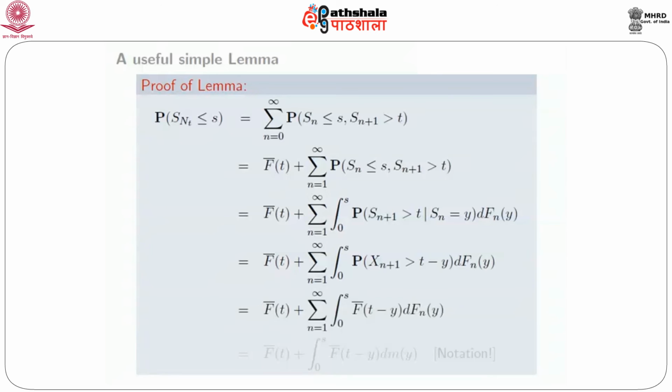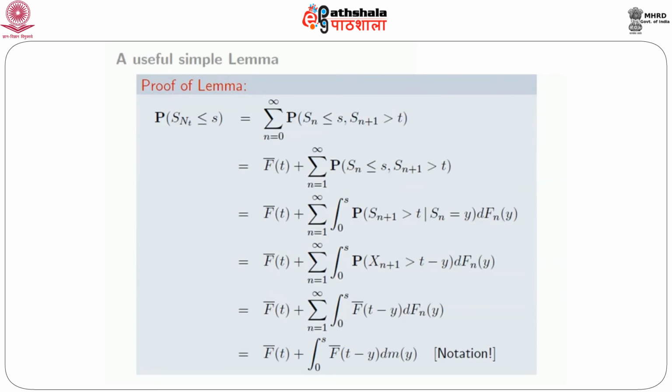First of all, we break up according to the value of N_t. N_t equal to n means that S_n is less than or equal to t and S_{n+1} must be greater than t.